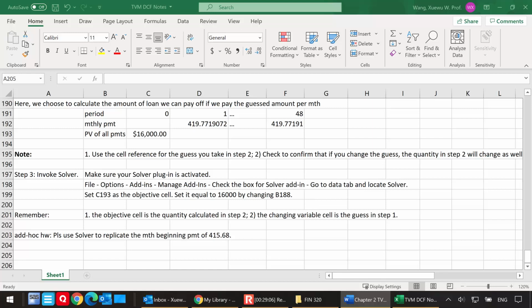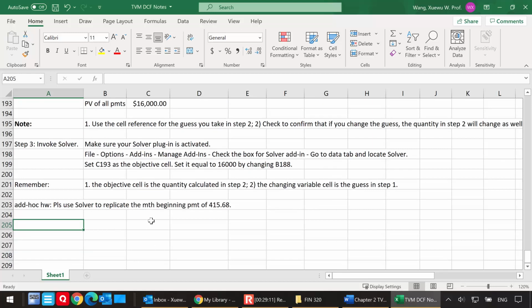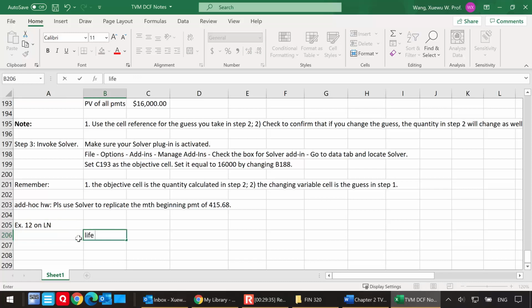All right, so let's look at example number 12. Okay, I'm moving away from Solver and moving into example number 12 on your lecture note. Okay, so comparing the cash flow streams. A person has the following options in the settlement of a life insurance policy. All right, so life insurance policy settlement. Okay, what is a settlement?